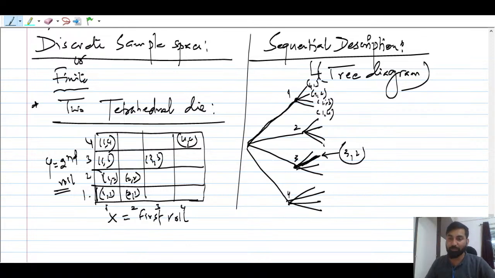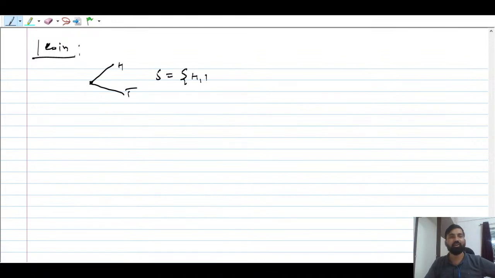Please remember, guys. Suppose we have got one coin here. Let me toss it. We always flip a coin or toss a coin. So what is going to be the sequential description? We will get head or tail. So you can say that the sample space is going to be head or tail. So this tree diagram itself is a sample space. Remember always, this tree diagram itself is a sample space. This is very important to keep in mind.